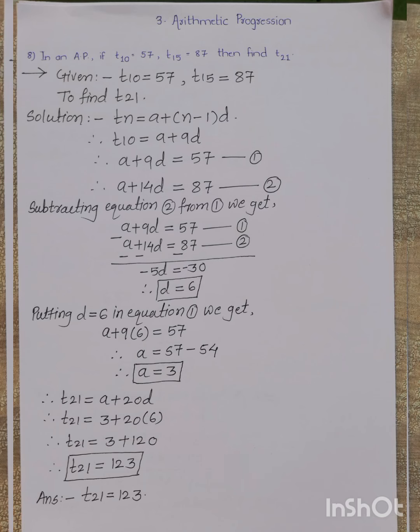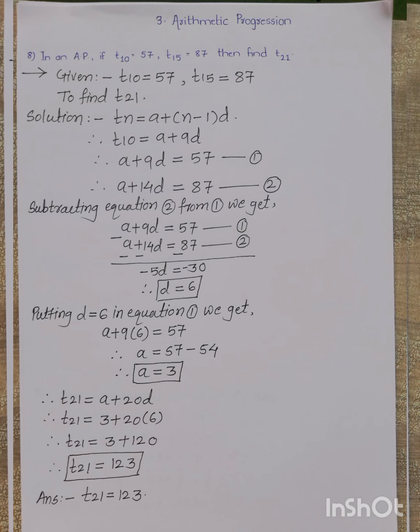Now we have two values, common difference d is 6 and first term a is 3. So we can find any term. Here the term asked is the 21st term. So again we write n equal to 21 in the Tn formula, and we get T21 is equal to a plus 20d, where the a value is 3 and the d value is 6.